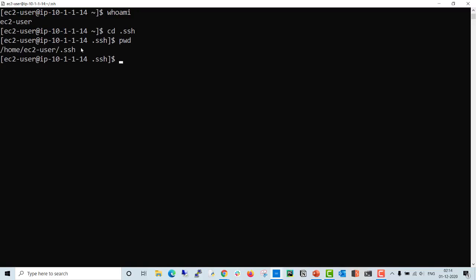Let's see what my current directory is. I'm in the home directory of EC2 user, and this is the default directory. Let's check how many files are there. You can see there are two files, including authorized_keys. Here you have to specify the public key of the attacker, or of red teamers if you want to have persistent access. So let's add our key here.